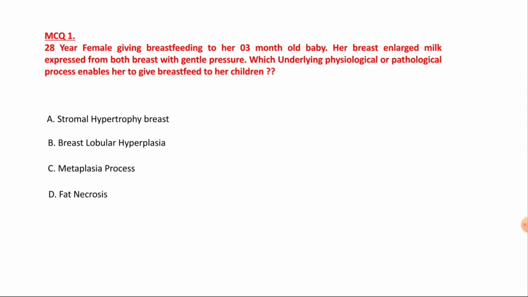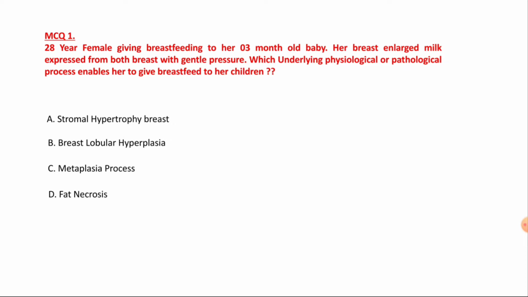A 28-year-old female patient is breastfeeding her 3-month-old baby. So the woman is breastfeeding, right? And her breast is enlarged. Milk is expressed from both breasts with gentle pressure. So which underlying physiological or pathological process enables her to breastfeed her child?